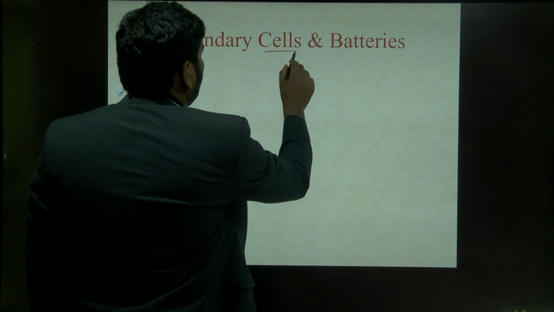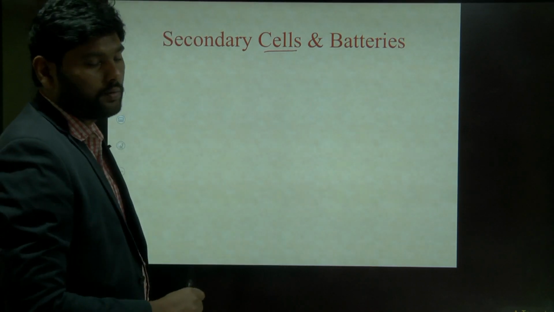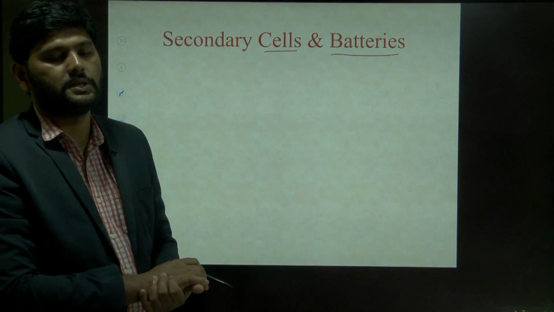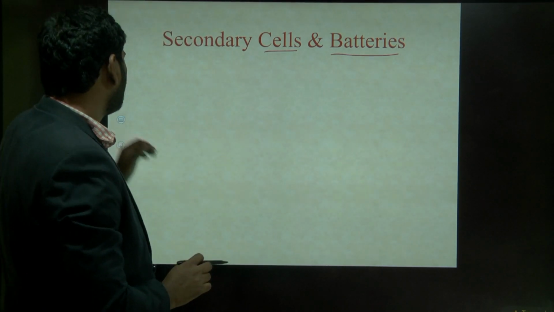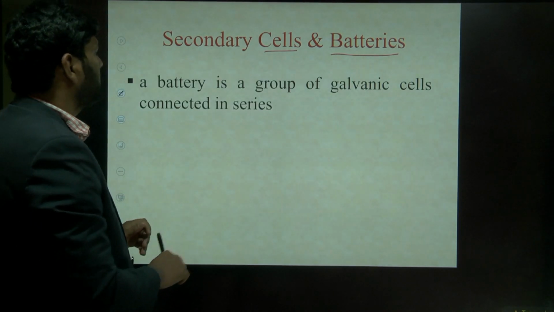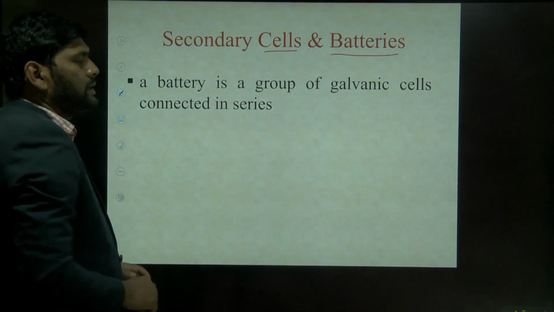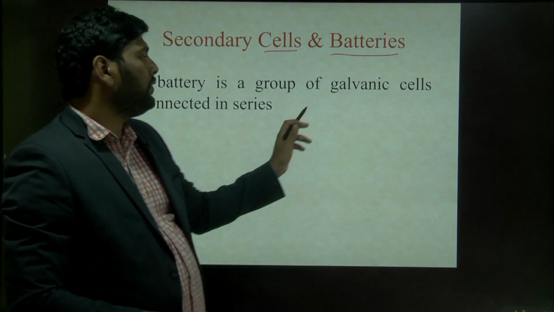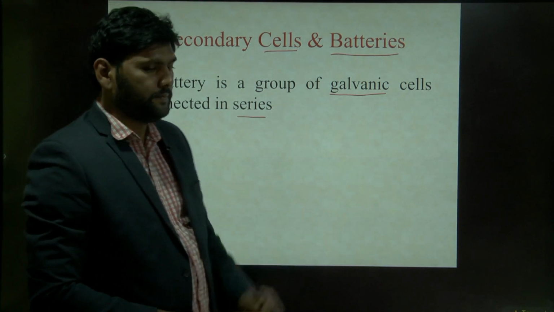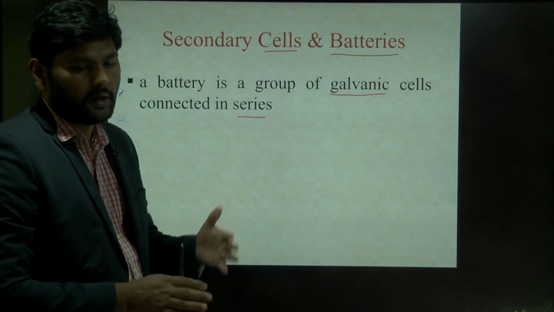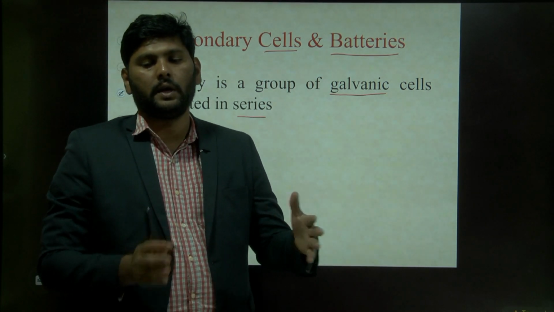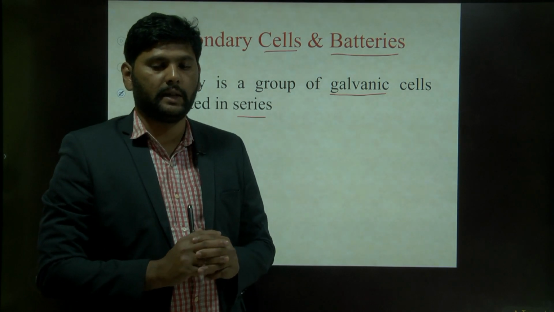Here, a cell means only one thing. A battery means a group of cells connected in series connection. Understand? Let's talk about these secondary cells and batteries. A battery is nothing but a group of galvanic cells arranged in series connection. One, two, three or more galvanic cells connected in series is called a battery.